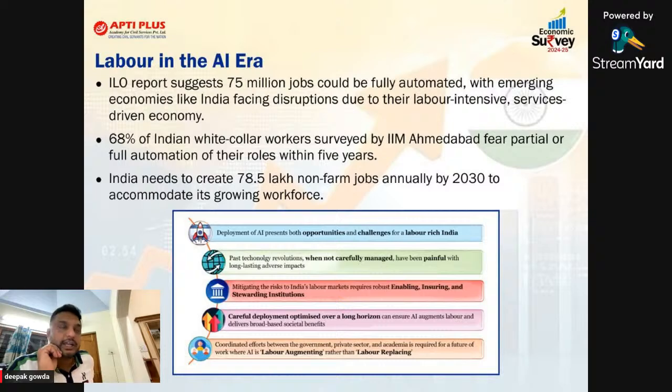See, the International Labour Organization has released a report called Jobs for Future. In that report, it suggested that 75 million jobs could be fully automated, with emerging economies like India facing disruption due to their labor-intensive, service-driven economy. This is a common one, sir. Everyone knows that AI may affect the employment opportunity of India.